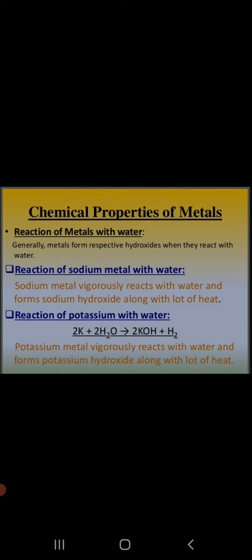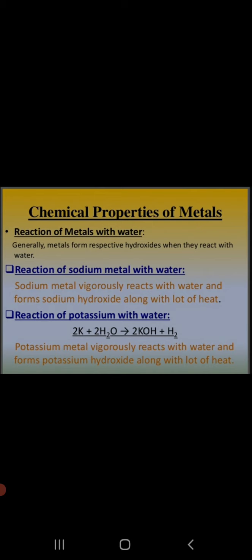This is the reason they are placed in kerosene, so that they don't react with oxygen or water. Because if they are left open in the air, they will react with the oxygen and form oxides easily. Also, when sodium and potassium are left open in the air, water vapors are present that would react and make them form hydroxides, releasing hydrogen gas that might burn with a pop sound.